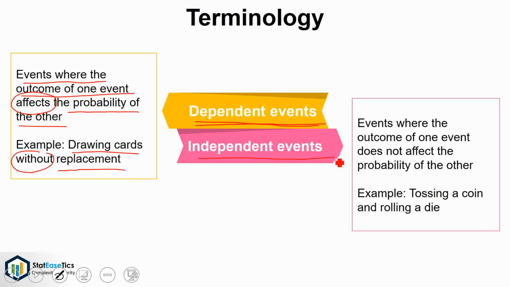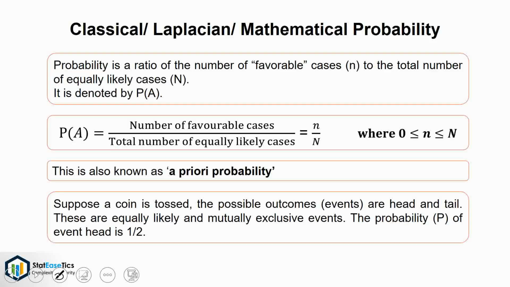Independent events. Events where the outcome of one event does not affect the probability of the other. Example, tossing a coin and rolling a die. In tossing an unbiased coin, event of getting head in the first toss is independent of getting a head in second, third and subsequent throws. Hence, it is an example of independent event.